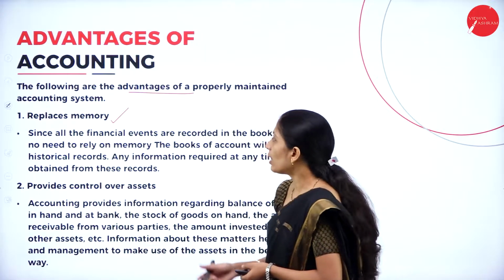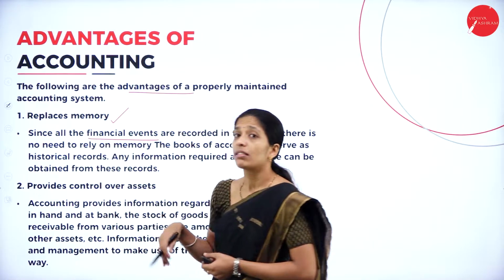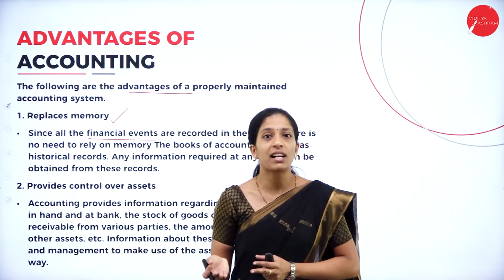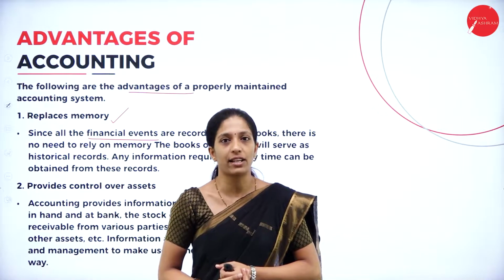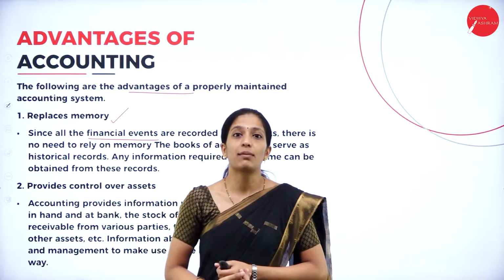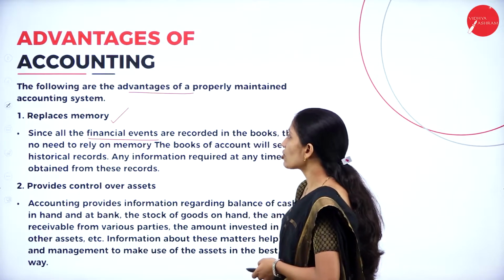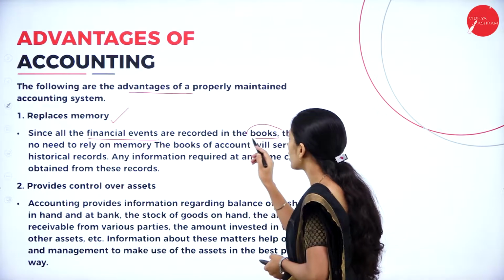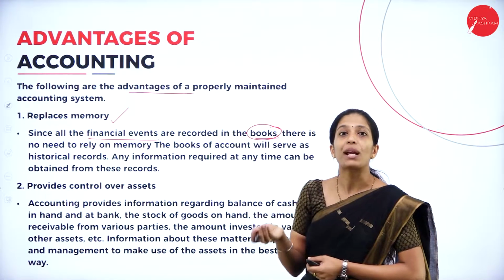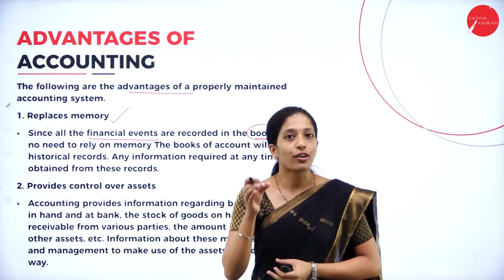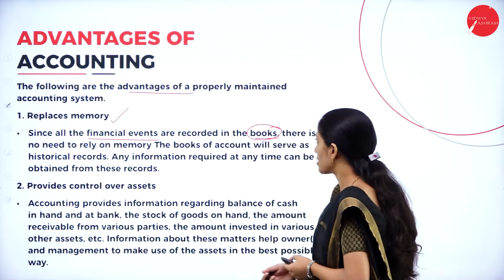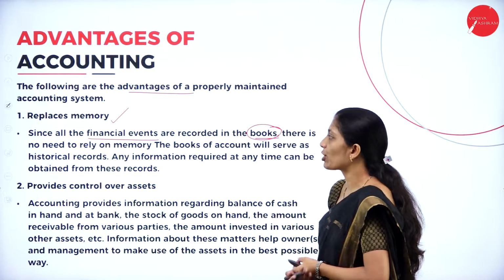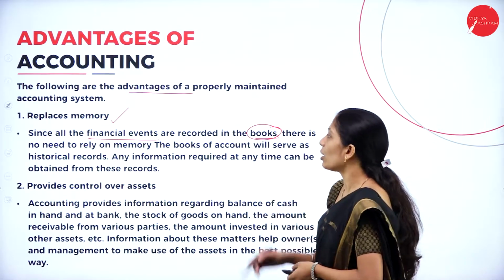Since all the financial events, that is the events of a financial nature that can be measured in terms of money, are recorded in the books, recording of the transaction means we maintain a book in order to record all the transactions. Recorded in the books, there is no need to rely on memory.